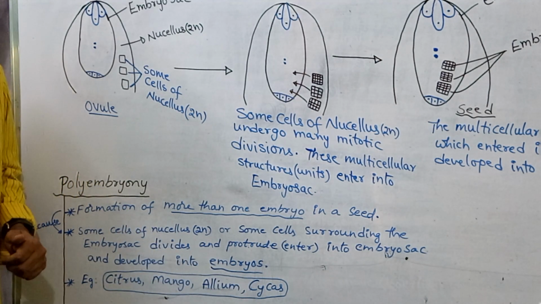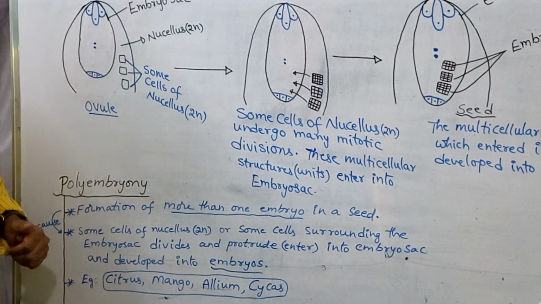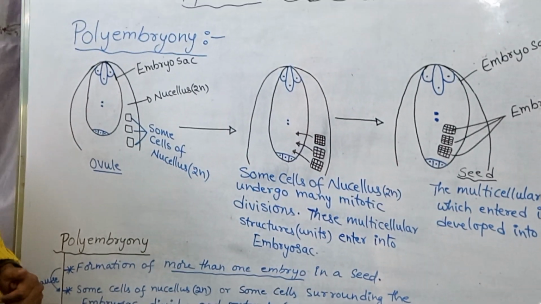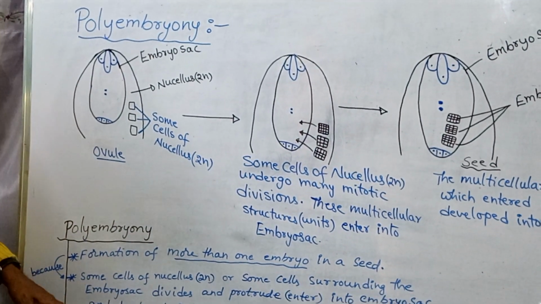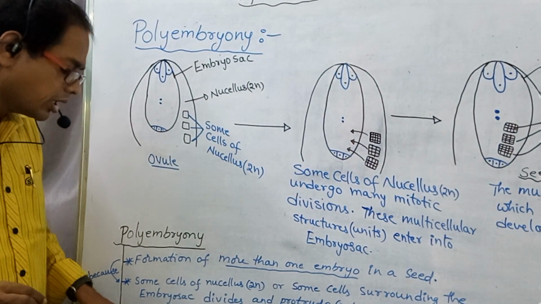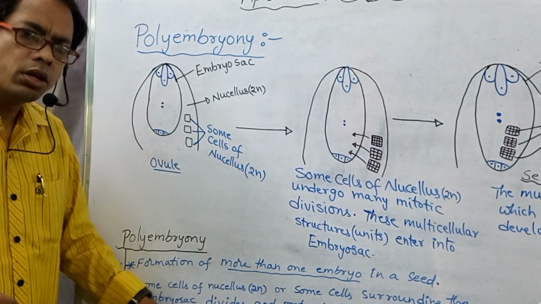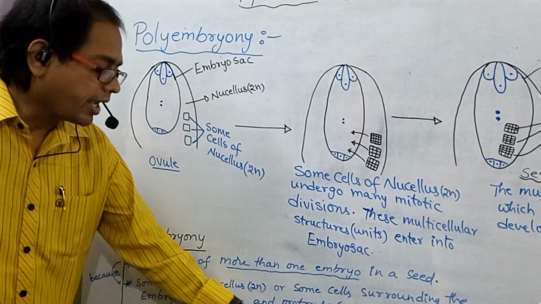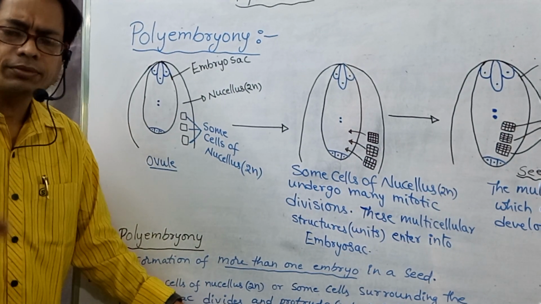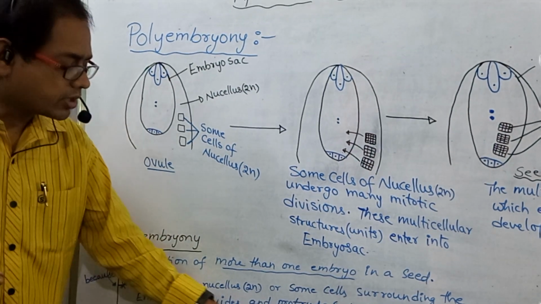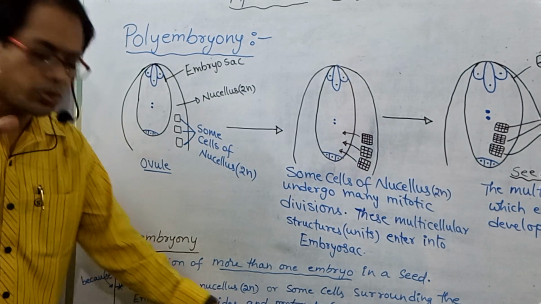Cycas belongs to gymnosperms. In gymnosperms also polyembryony is found. So what are the examples of polyembryony? Citrus, mango, allium, cycas. Allium belongs to family Liliaceae. Cycas belongs to the group gymnosperms.